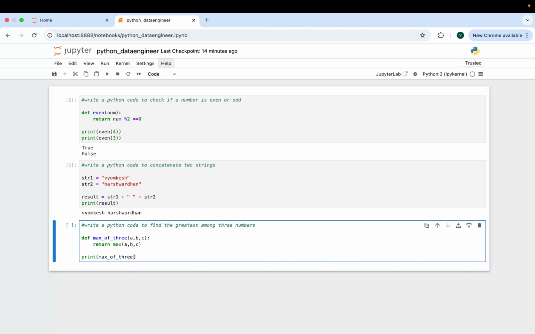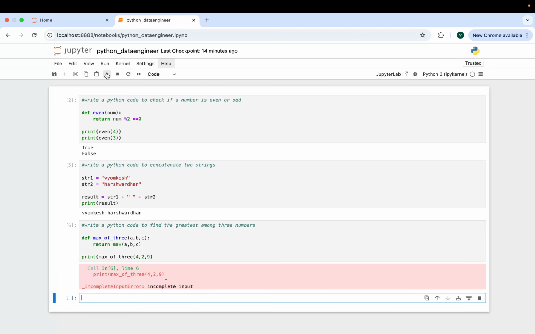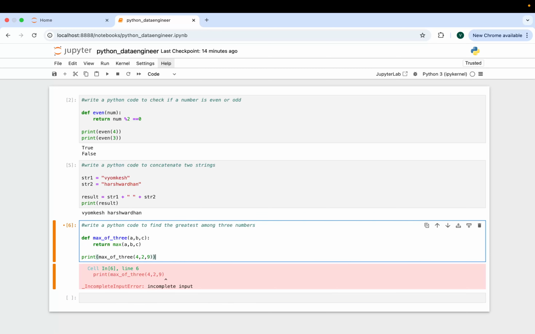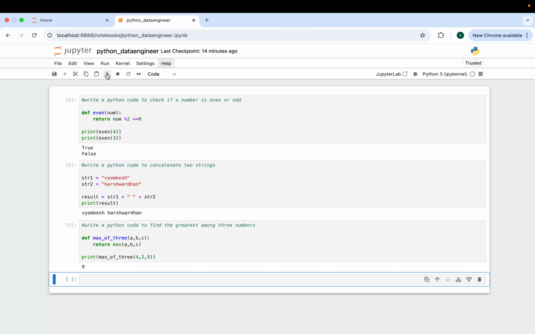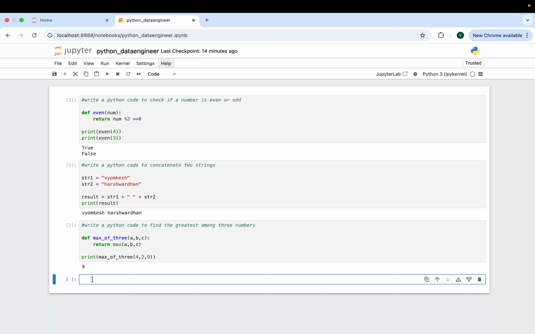We can pass any numbers, for example 4 to 9. Let's see the result. Oh sorry, I just missed this one. Yeah, so we can see here it is 9. Even if you change the order, it will give 9. So that's how the function works.